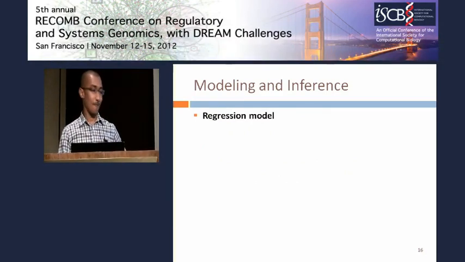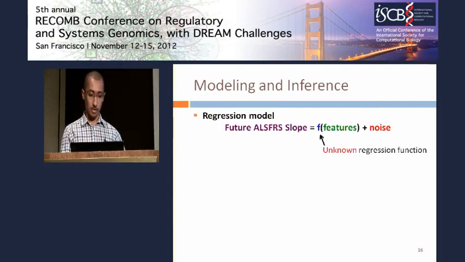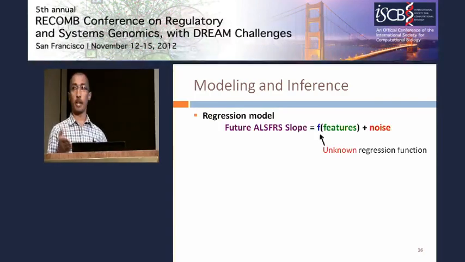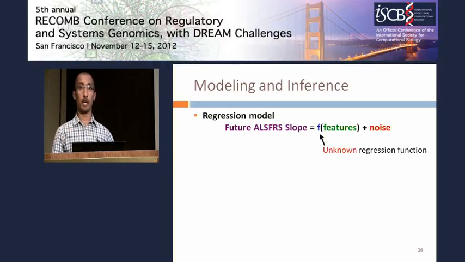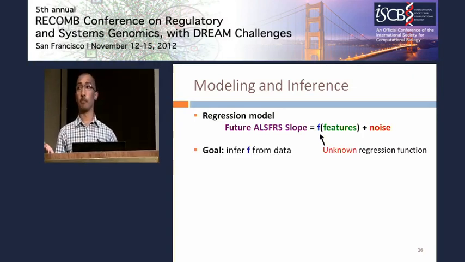All right, thanks, Lily. So now we have a way of featurizing the data from each patient, and we'd like to adopt a regression model to map patient features onto patient slopes. So generically, we'll assume that the future ALS-FRS slope is equal to some unknown function, let's call it f, of the patient features plus, let's say, Gaussian noise. And our goal is just to infer f from data.